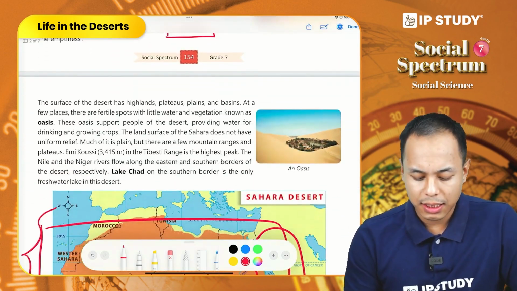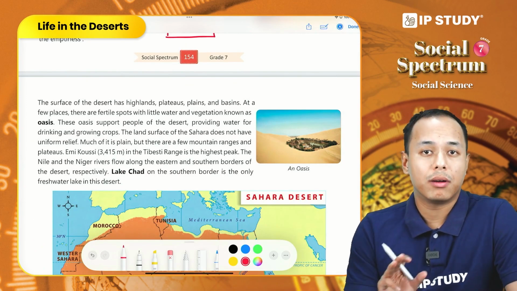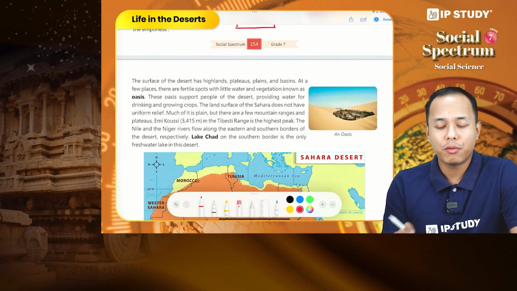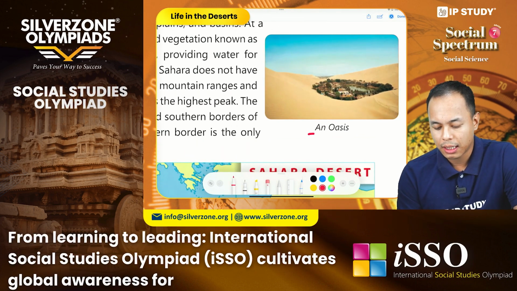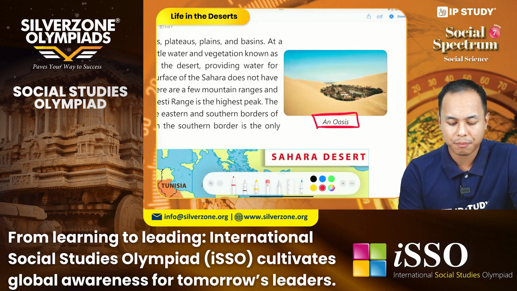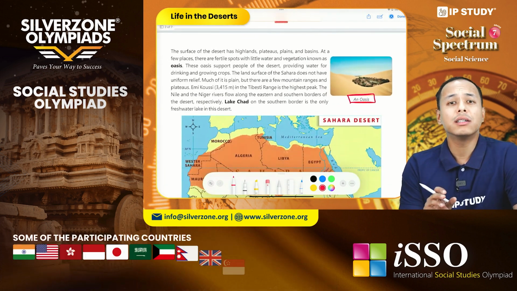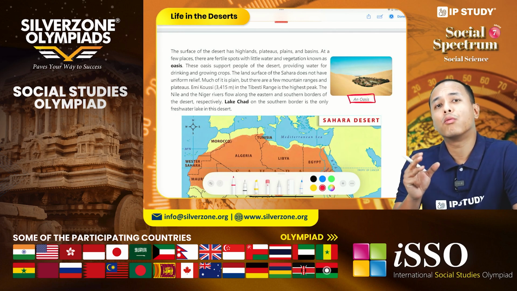Now let us discuss the landforms present in the Sahara. But before that, let us focus on this image. This is an image of an oasis. So what is an oasis? An oasis is a fertile area in the desert where water is present.